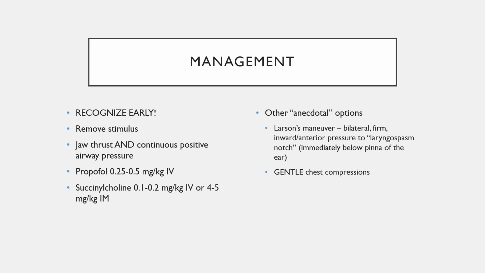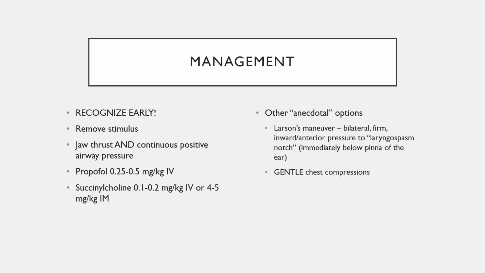Some other anecdotal options, and anecdotal is in quotes just because there's less evidence for these techniques. You can do Larson's maneuver, which is bilateral pressure in the laryngospasm notch. The laryngospasm notch is just below or behind the pinna of the ear, bordered by the mastoid process posteriorly and the condyle of the mandible anteriorly. So if you do bilateral, firm inward and anterior pressure in this notch, that's Larson's maneuver.